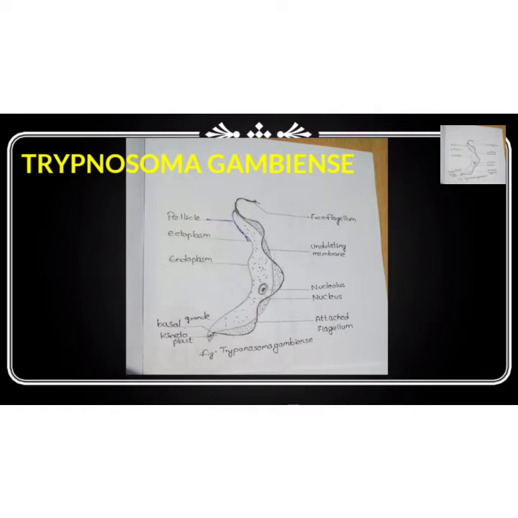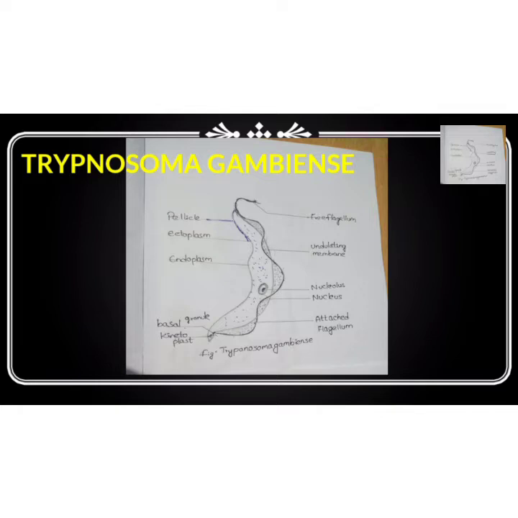Firstly, see the Trypanosoma gambiense structure to understand the concept. The body is covered by a thin tough membrane called pellicle. It protects the Trypanosoma gambiense. The pellicle is drawn out to form a thin lateral fin-like fold called the undulating membrane.